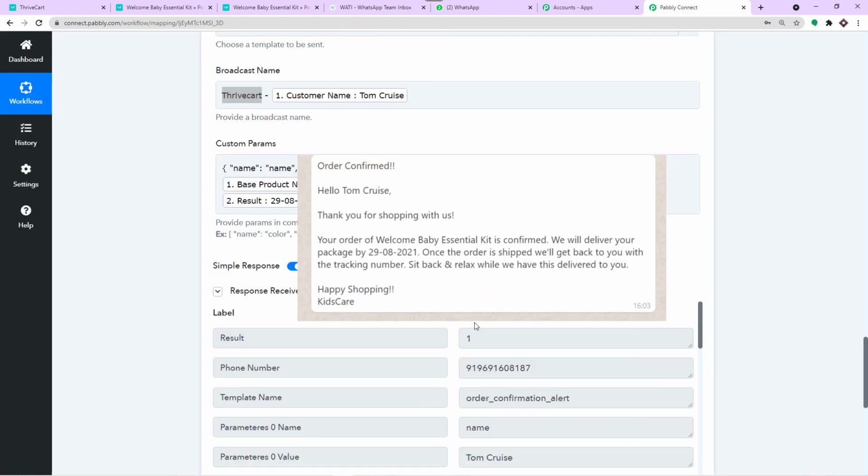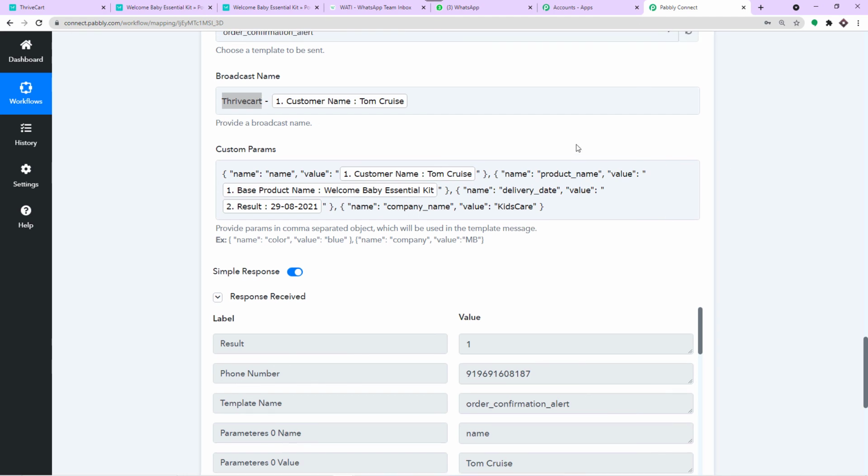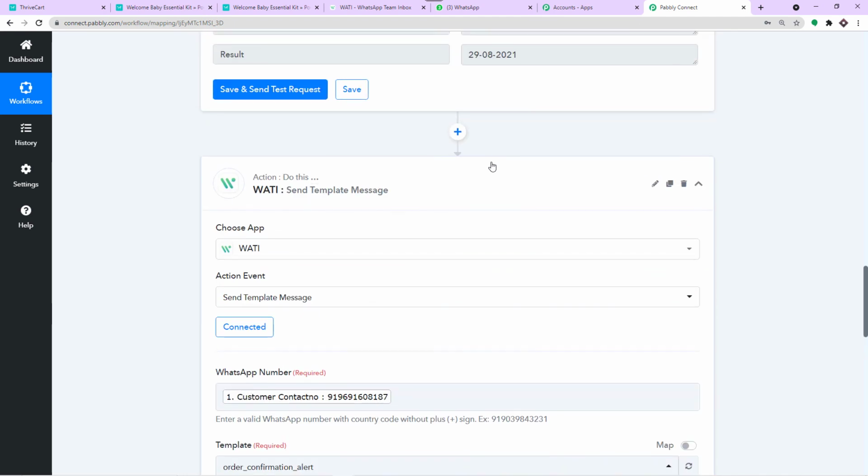As you can see, the response is a positive one. Let me just straight away show you the message that Tom Cruise has received. This is the screenshot of the message that Tom Cruise has received. Of course, he will be pretty happy because he has made an order and now he has got a confirmation message on his WhatsApp number. Excellent. The presence of this message confirms that we have a successful integration between ThriveCart and WhatsApp.